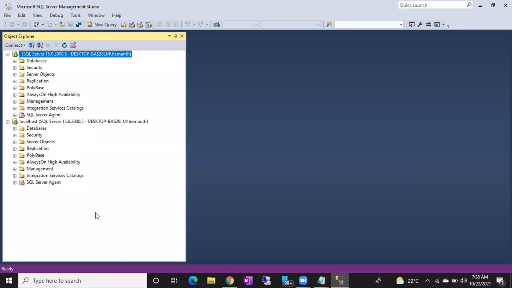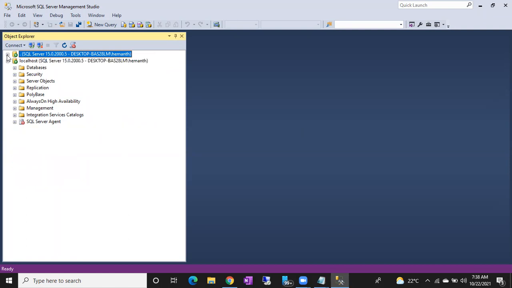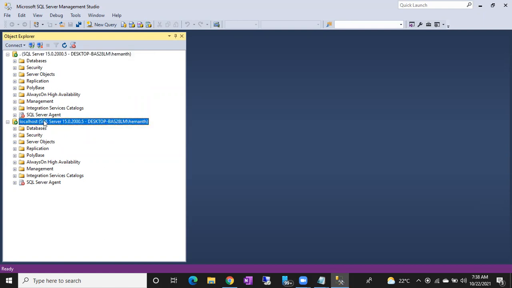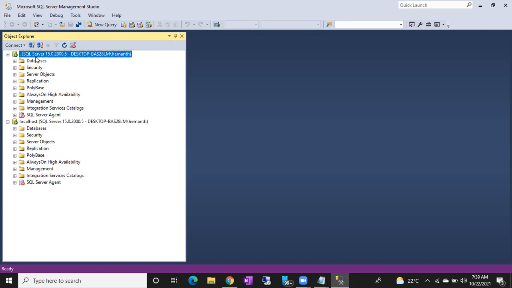This is how your SQL Server looks like. You can minimize, maximize, and expand. This is one SQL Server. But remember, this and this are both the same. I just connected with two names, that's it. They are not different; dot and localhost both connect to the same instance.